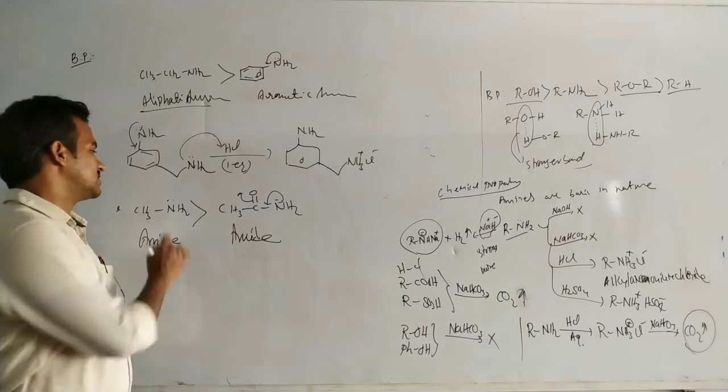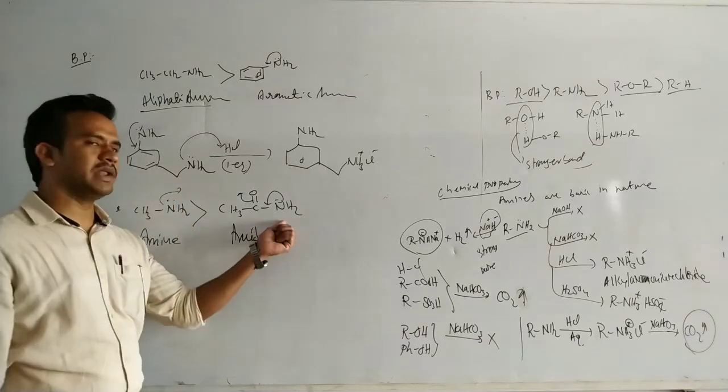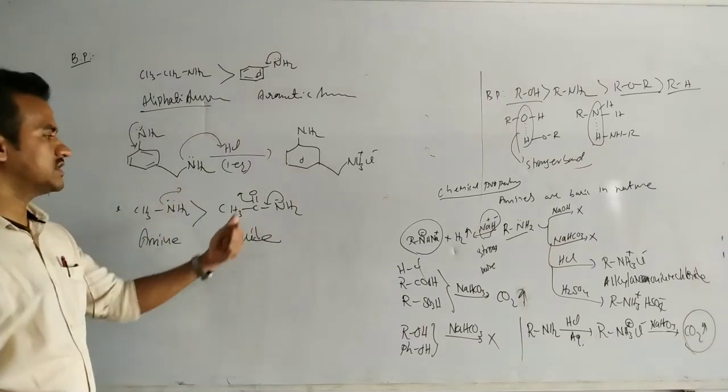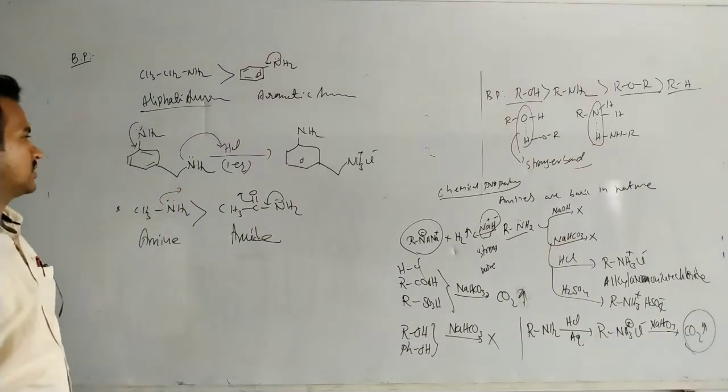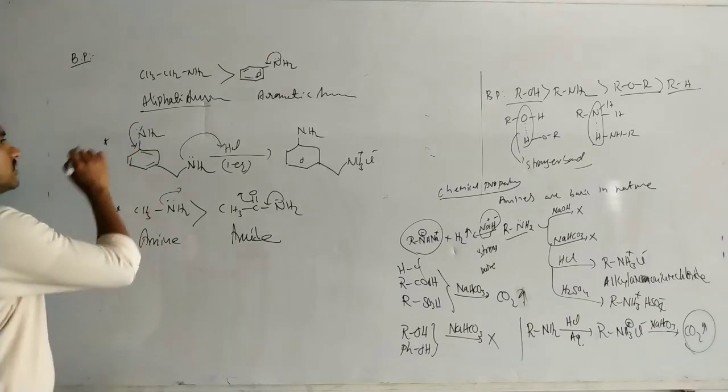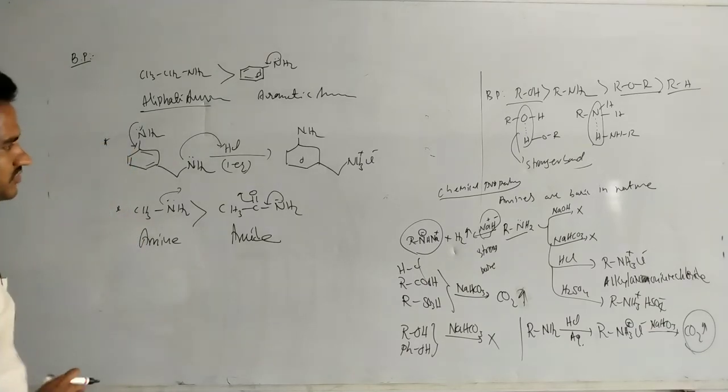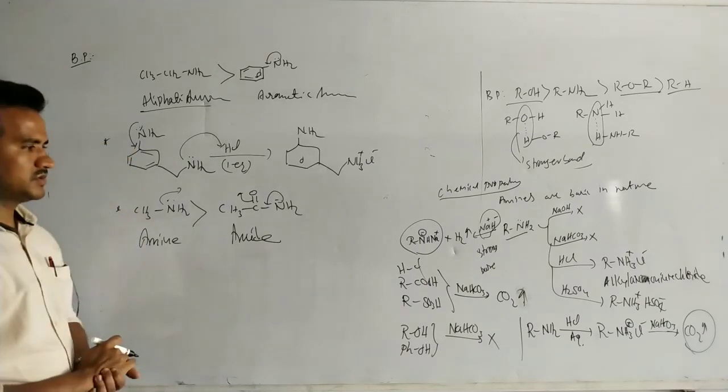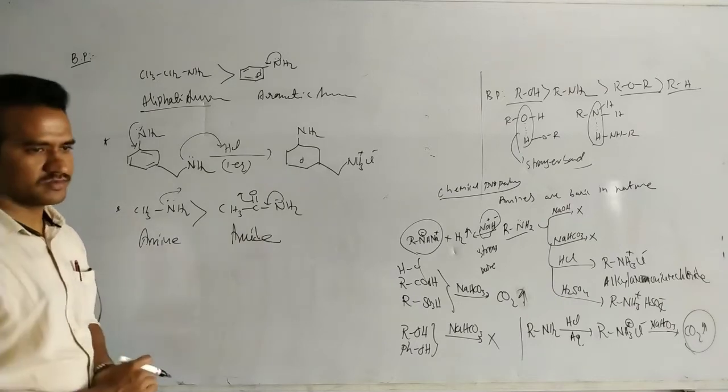This lone pair is freely available, but in the amide it is not freely available. That is also engaged with the CO electrons. This is an important point. That is basic. Okay, just write down.